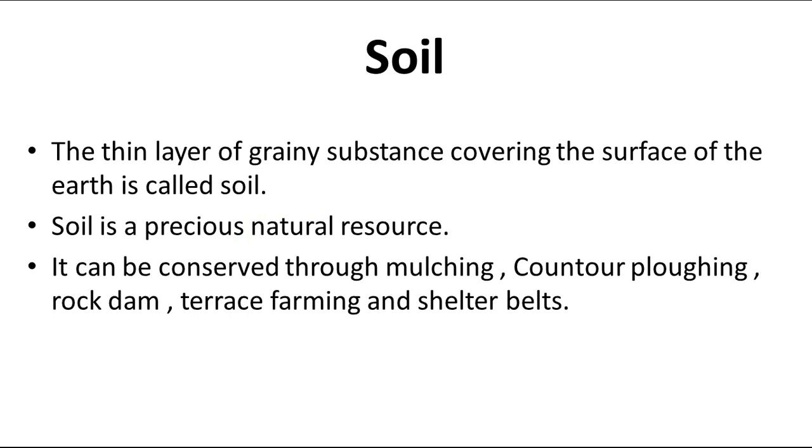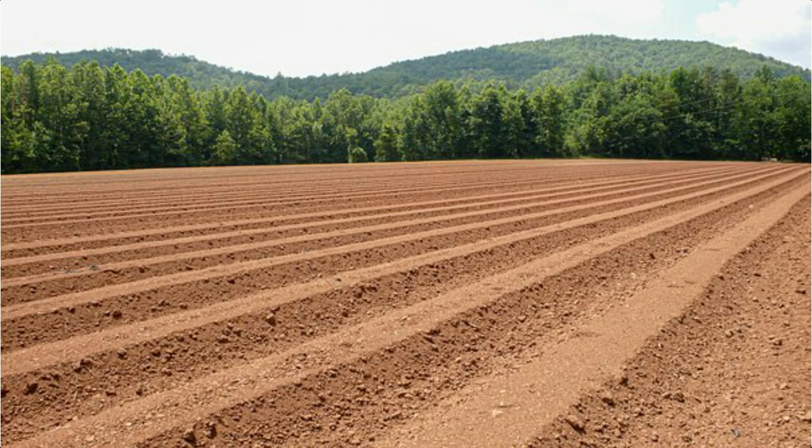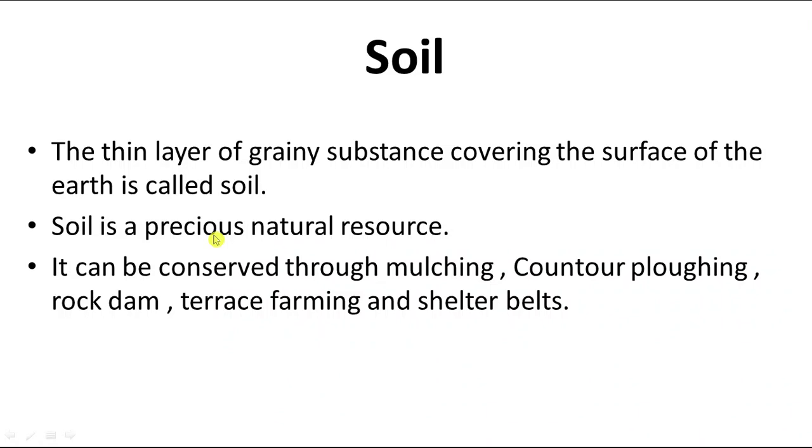This natural resource is very precious because we do different activities like growing vegetables and fruits, and we do agriculture only on the soil.